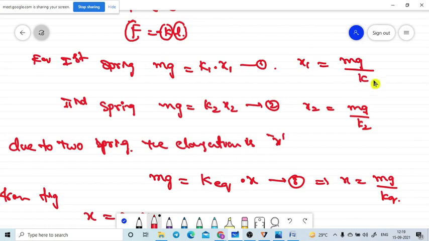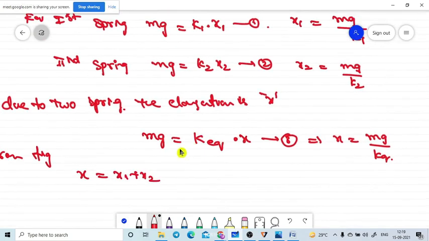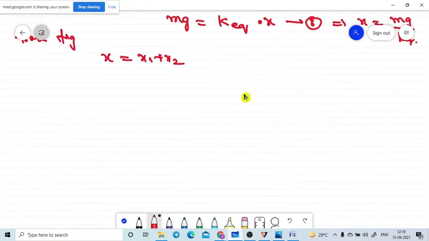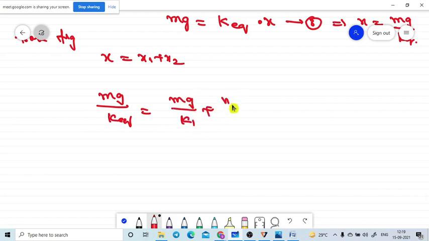Just substitute all values in the given equation. Mg by k equivalent is equal to mg by k1 plus mg by k2. Mg is the same everywhere, so cancel it. Then 1 by k equivalent is equal to 1 by k1 plus 1 by k2.